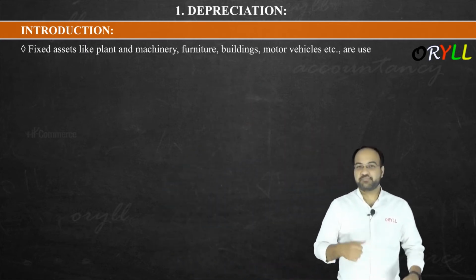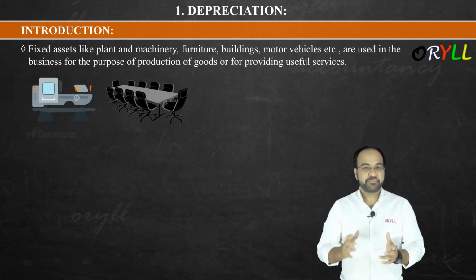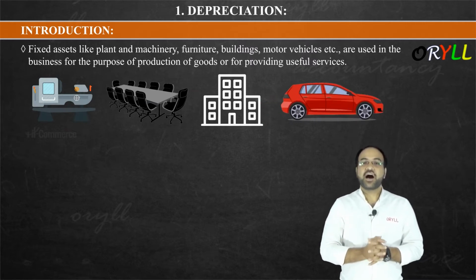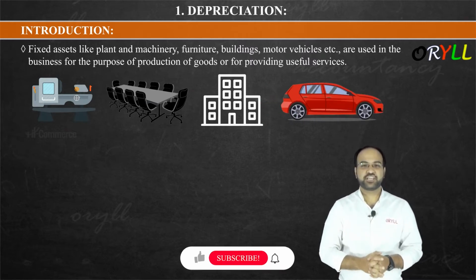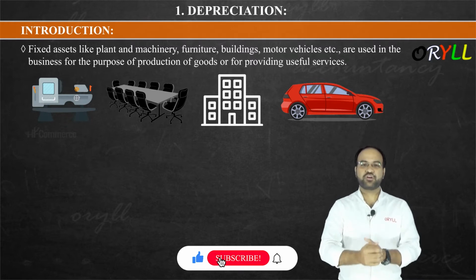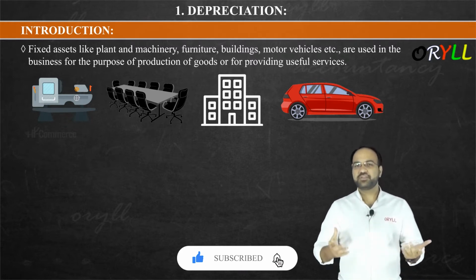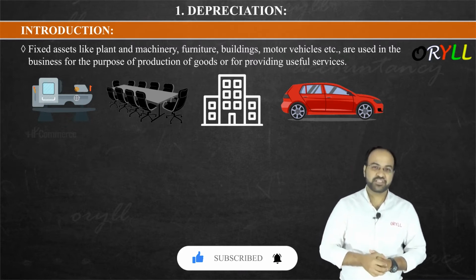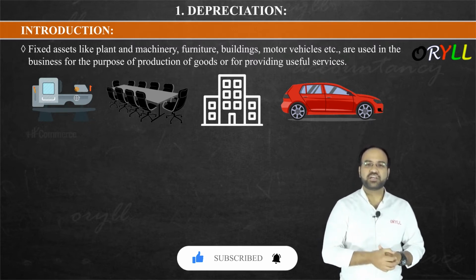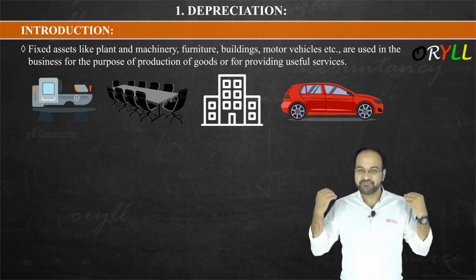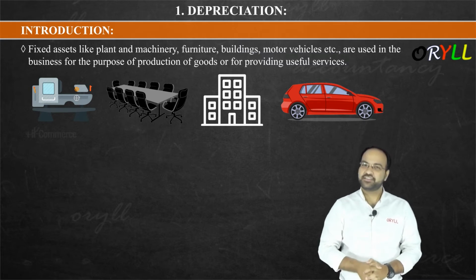Fixed assets like plant and machinery, furniture, building, motor vehicle, etc. are the goods which are used in the business for the production of goods or for providing useful services. We use them to produce goods or to render service.